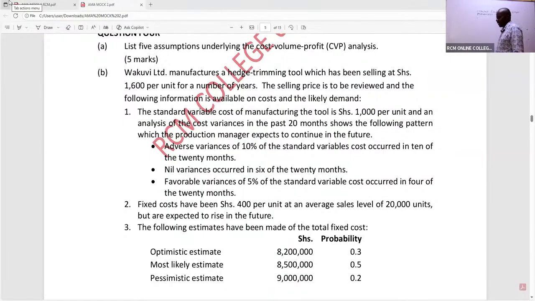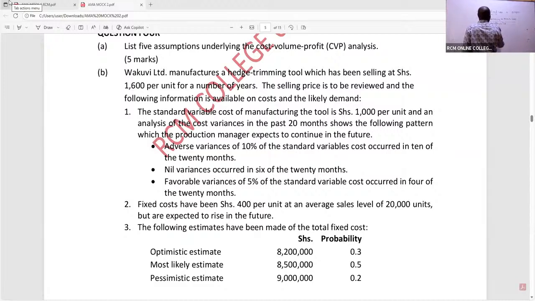Consider maintaining the price at 1600. So therefore, my total contribution will be price minus variable cost times number of units.